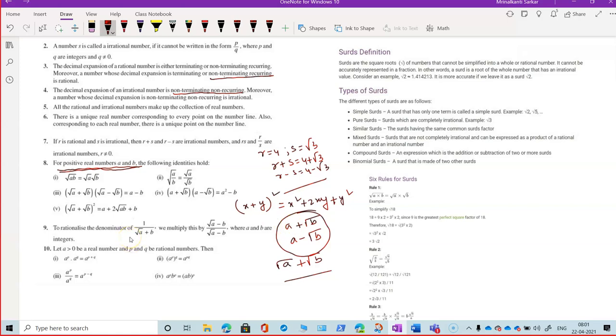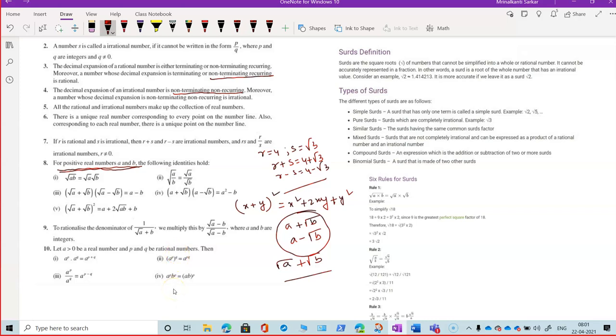Root means that root 2, for example, 1.41, we take the approximate value, but it continues. Root 3 also, 1.732, we take the approximate value, but after the decimal, the number of digits continues up to infinity. No one can stop over there.